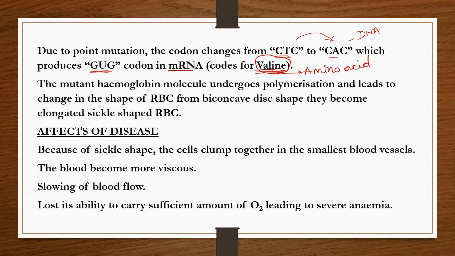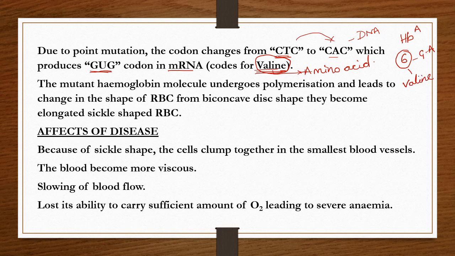So point mutation at a particular gene sequence. What is that? On the 6th position in normal HbA, the 6th position consists of glutamic acid. But due to that point mutation, the 6th position changes to valine amino acid.